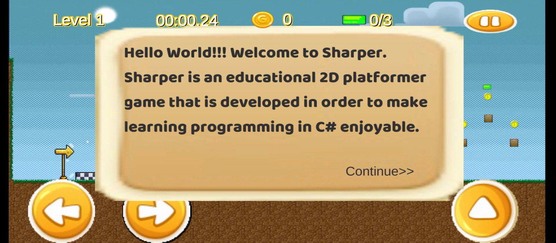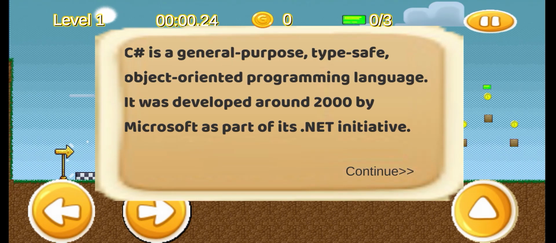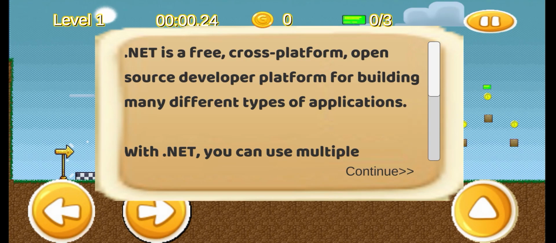Sharper is an educational 2D platformer game that is developed in order to make learning programming in C# enjoyable. C# is a general-purpose, type-safe, object-oriented programming language. It was developed around 2000 by Microsoft as part of its .NET initiative. .NET is a free, cross-platform, open-source developer platform for building many different types of applications.